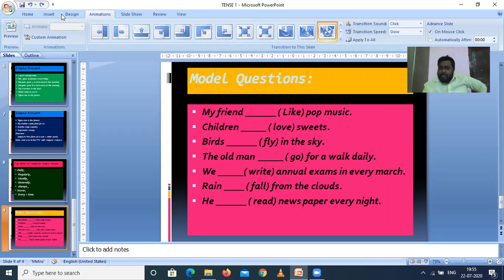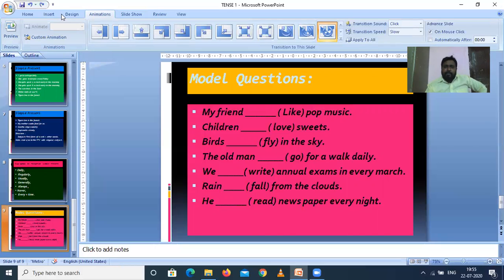Rain dash fall from the clouds. It is a universal truth. It's not possible to have rain without a cloud. So universal truth, we have to say in simple present tense. Rain is singular, so we have to add s or es. Rain falls from the clouds.